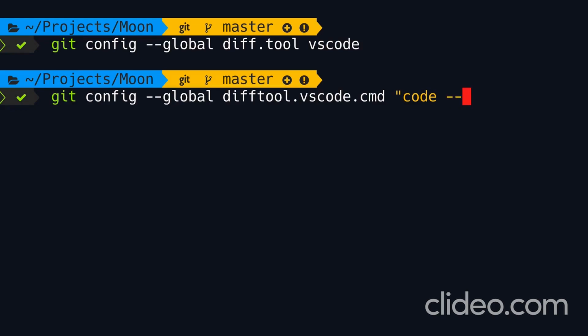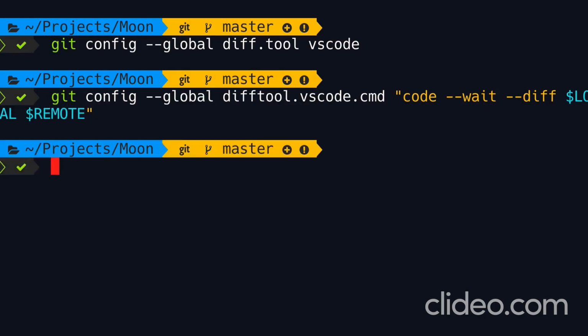The first one is --wait. This tells the terminal window to wait until we're done with VS Code, so until we have compared the changes and closed the VS Code instance. The second argument is --diff. This tells VS Code that we want to use it for diffing or comparing files. Then we have two more arguments, $LOCAL in capital and $REMOTE in capital. These are placeholders for the old and new copies of a file, okay? So let's set that.